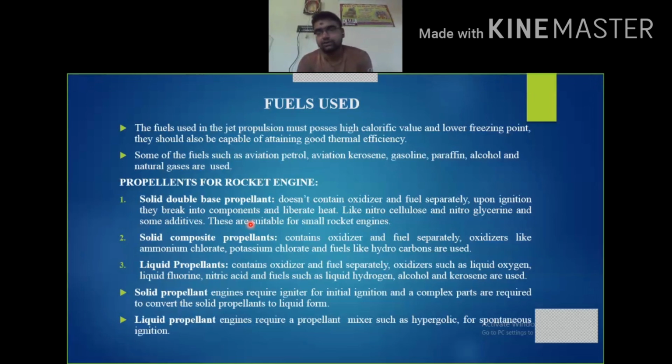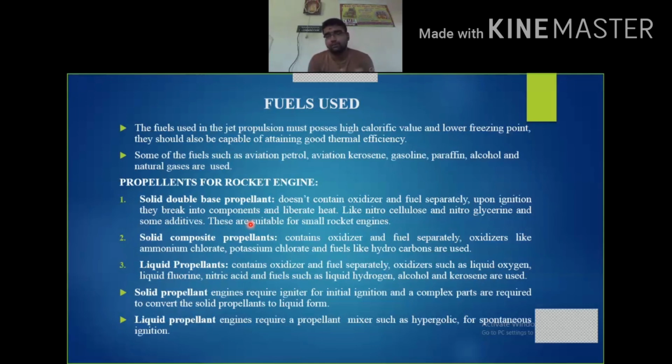So in that case we are using special fuels like aviation petrol and kerosene. The only basic difference is the presence of hydrocarbon levels, that's it. If the hydrocarbon level is up to around 7 to 12, then we use it for aviation fuels. And when it comes to propellants, as we know, propellants are divided into two types: solid propellants as well as liquid propellants. Solid propellants are further divided into two types: solid double base propellants and solid composite propellants.